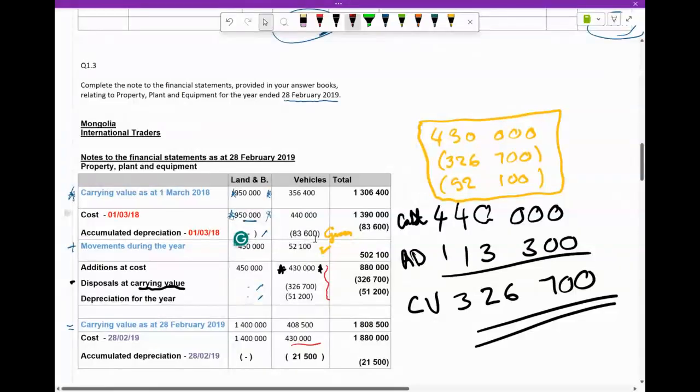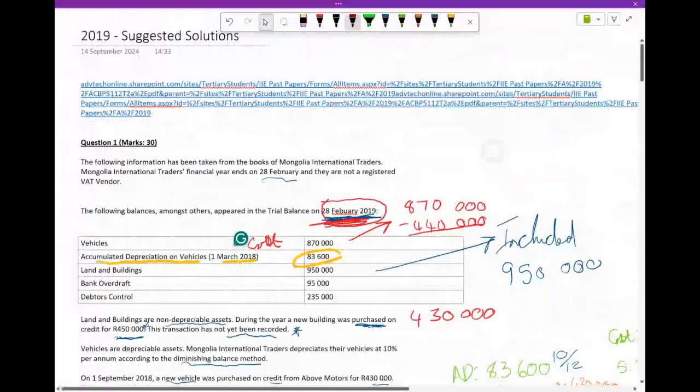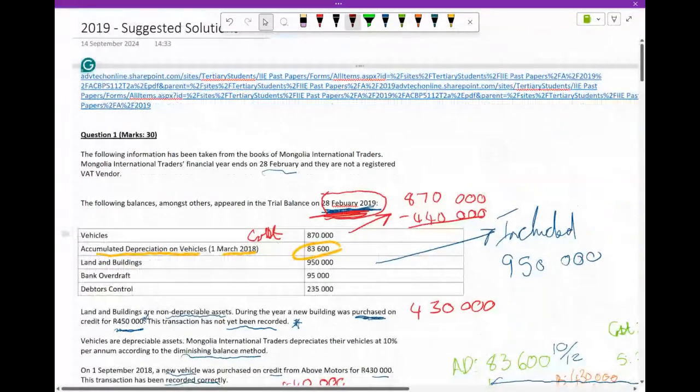We also know that, here they tell us that we had 870,000 worth of vehicles.